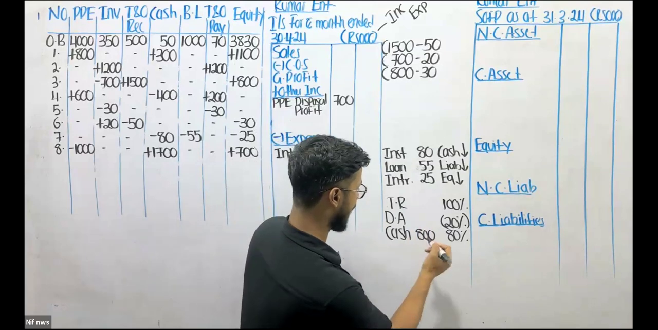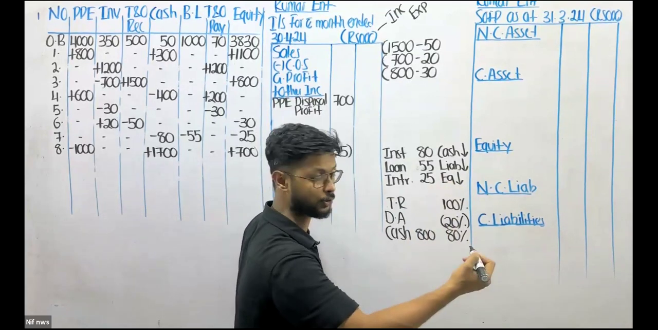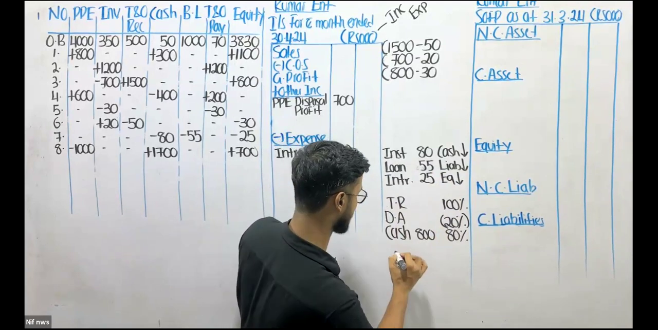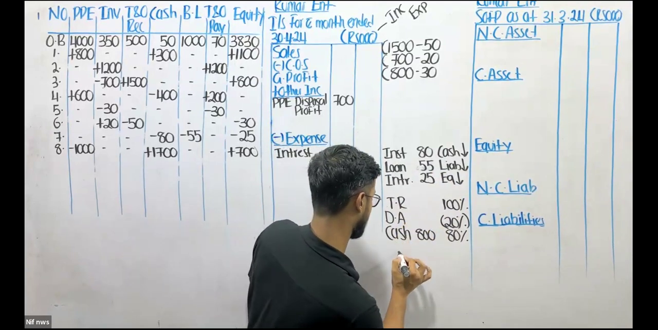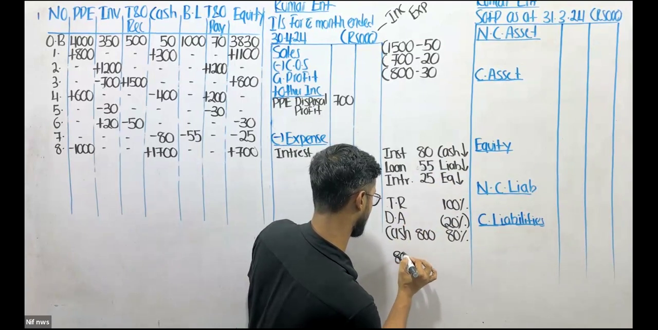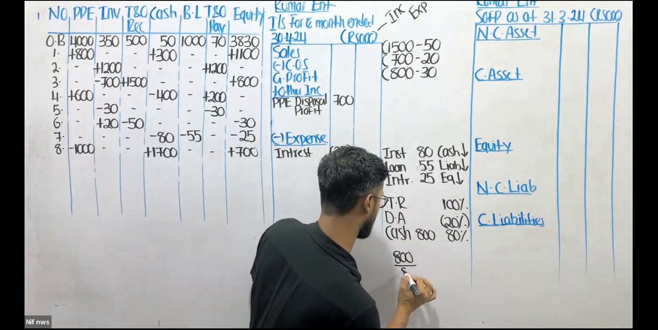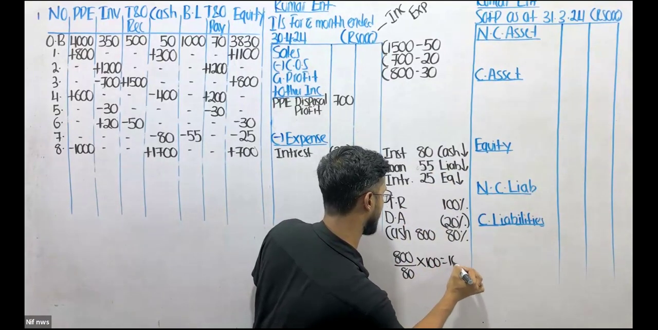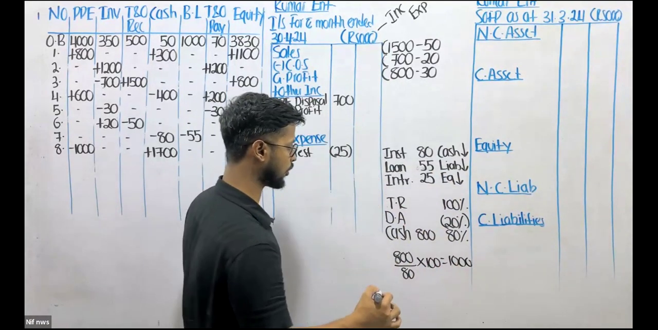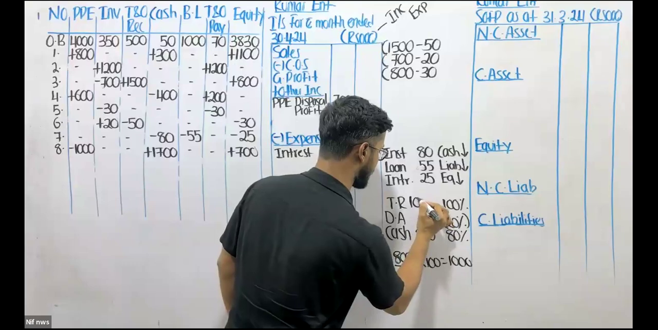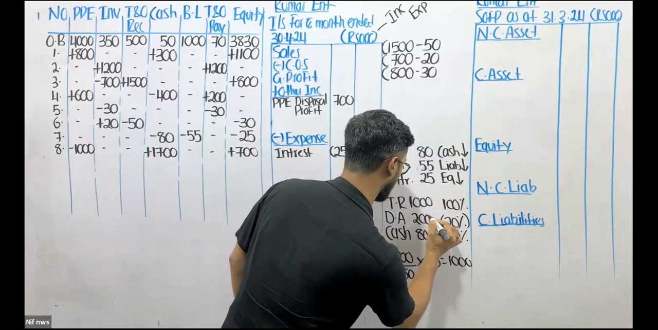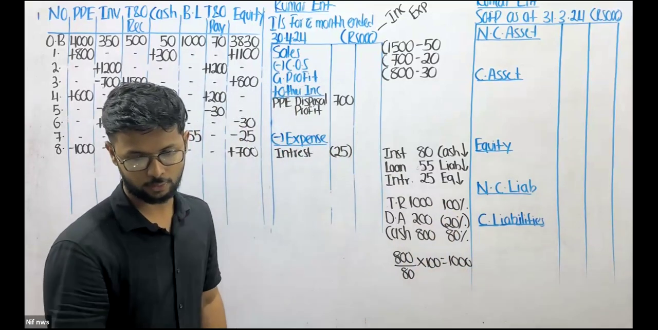So now I need to go in reverse. It's a reverse process. I should go back all the way to 100%. How do I go back to 100%? This 800 is represented by 80%. How much is it for 100? I will get 1000. So what's my trade receivable value? It is 1000. And what's my discount value? My discount value is 200.